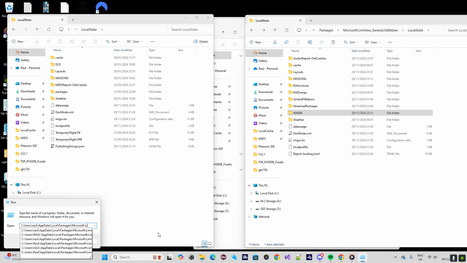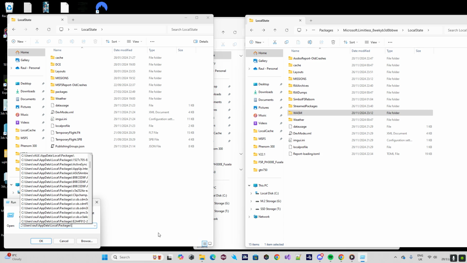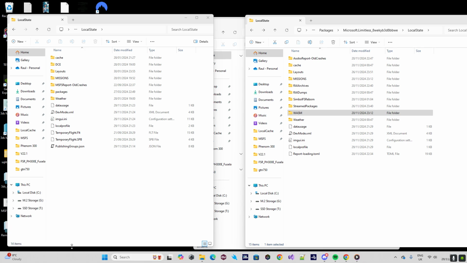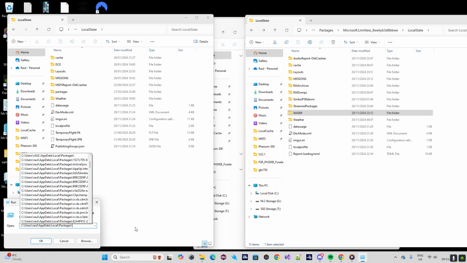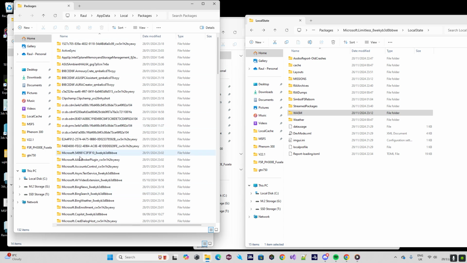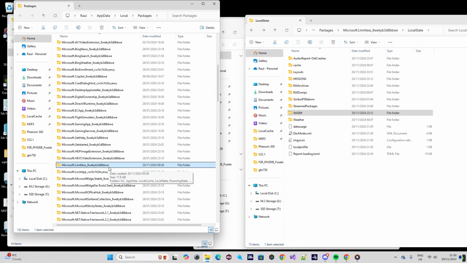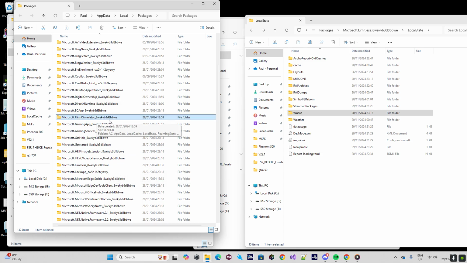So you will go to your users, your name, app data, local packages. I will put that in the comment on the tutorial. So basically when you do that, you will find this, and you will find two directories. One is called Limitless, this is 2024, and one is without Limitless, which is 2020.